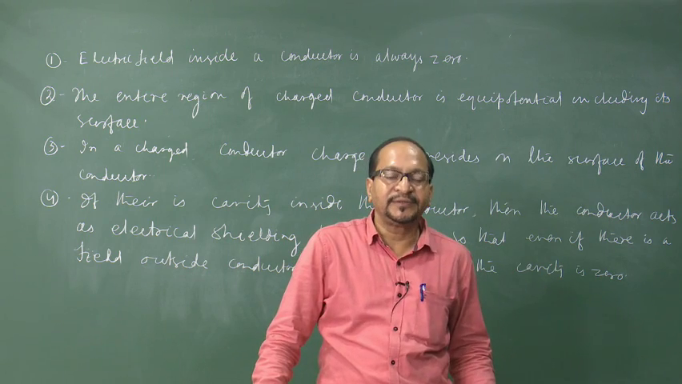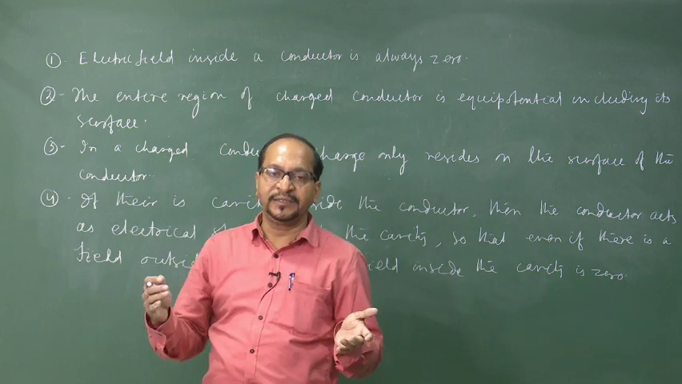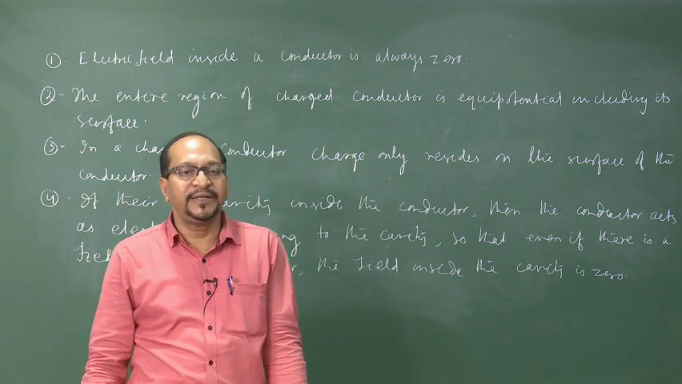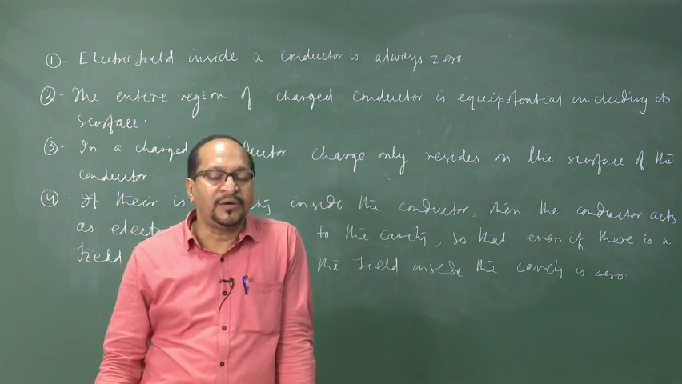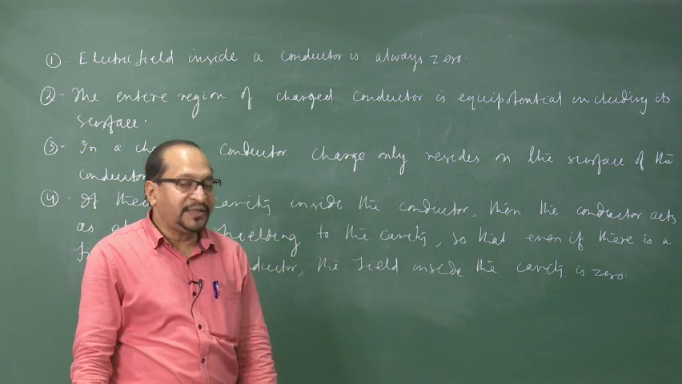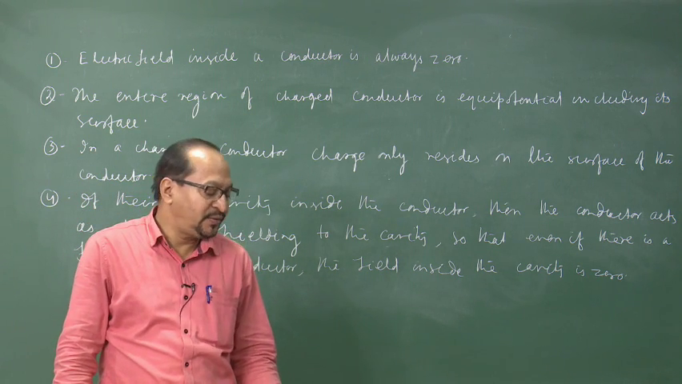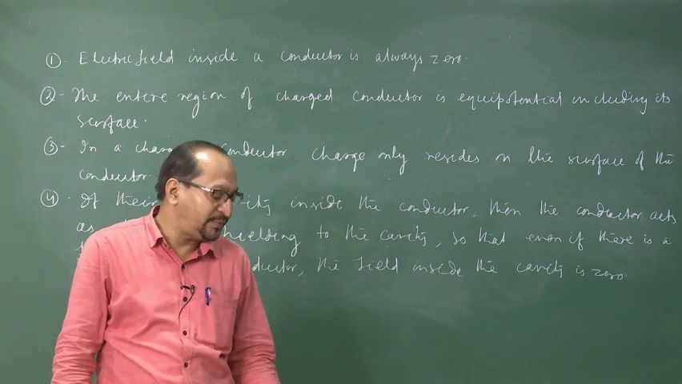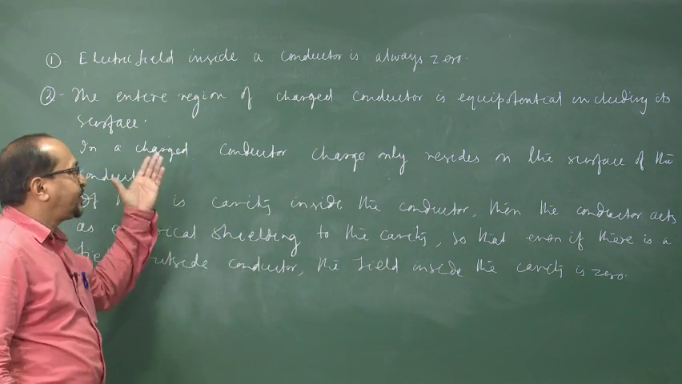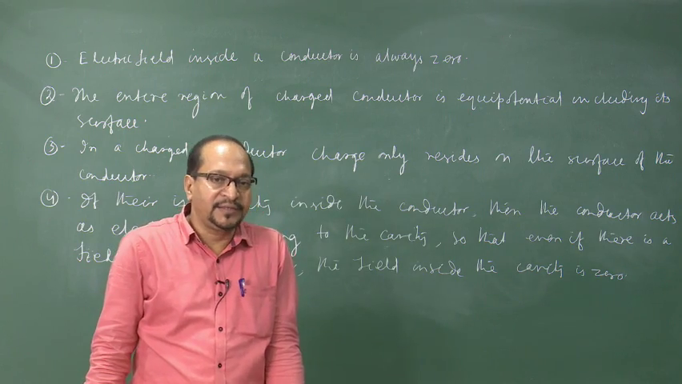This is the reason in a lightning, if the passenger is inside the car, the passenger will not be electrocuted, because the entire body of the car acts as electrical shielding to the outside electric field. Okay. So, conductors act as electrical shielding material. They do not allow field to penetrate through them. So, these are some characteristics of a conductor in a static electric field.